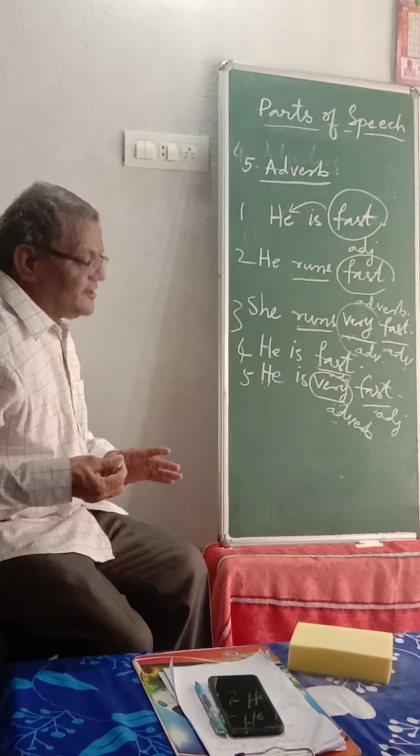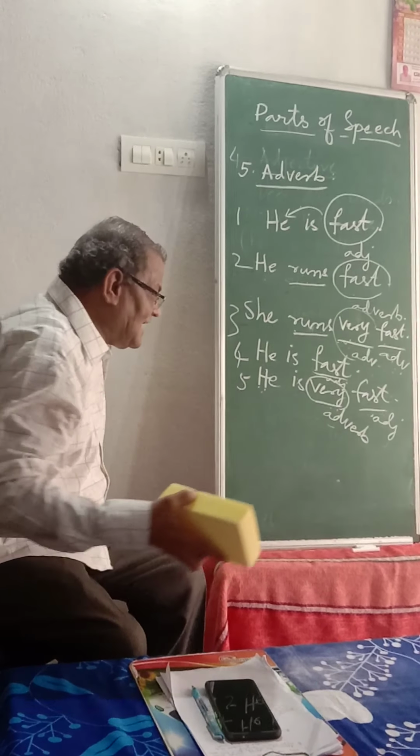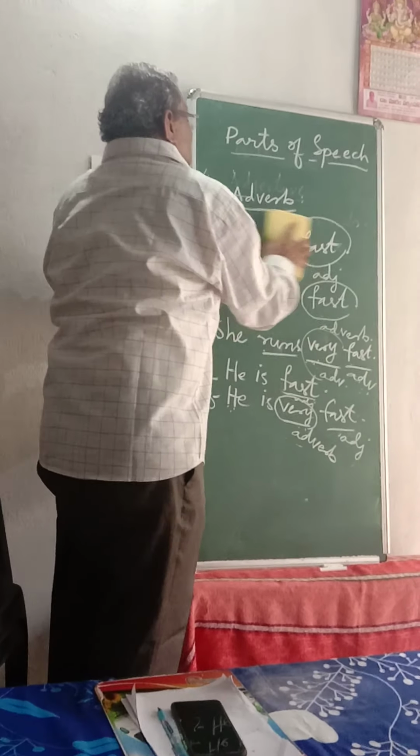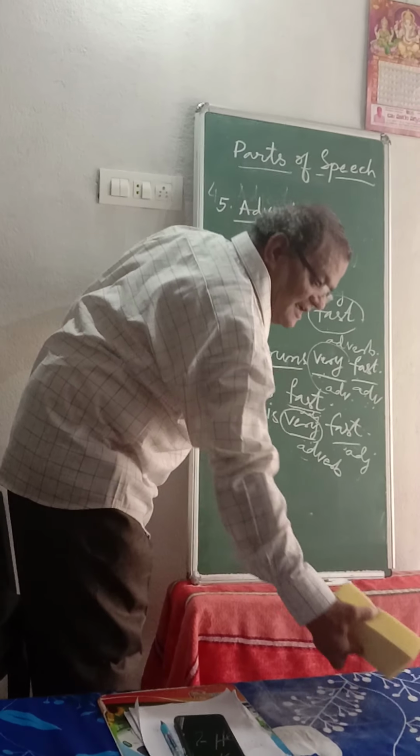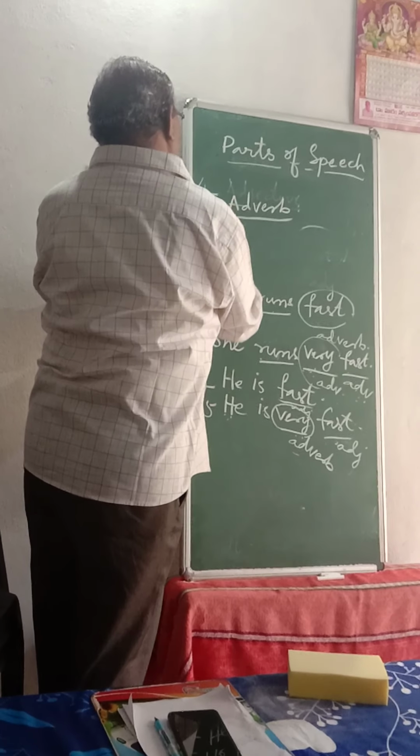So now, how can we define it? I don't like to give definitions, but I want to tell you very clearly. Three elements are there.